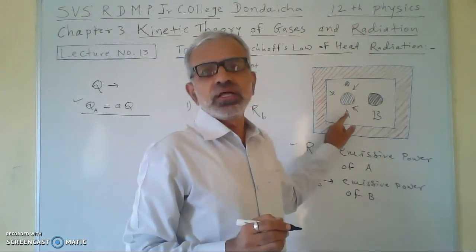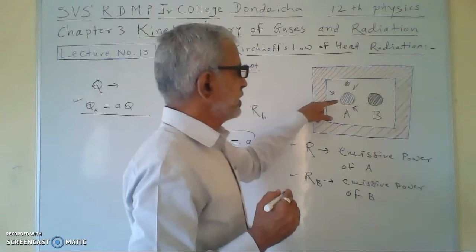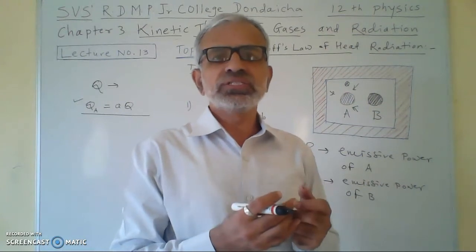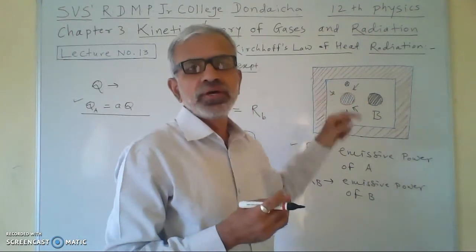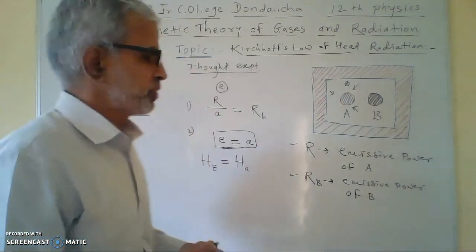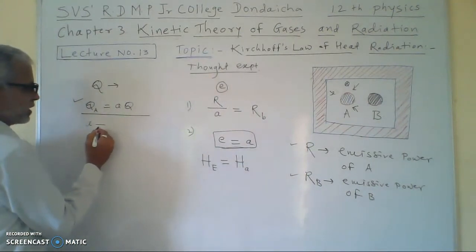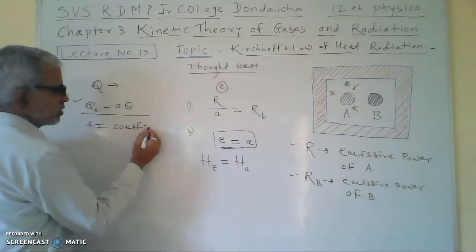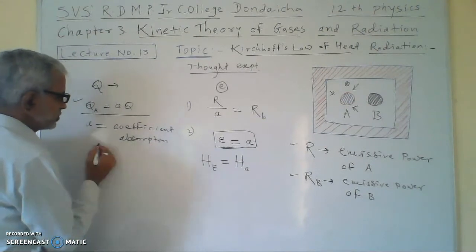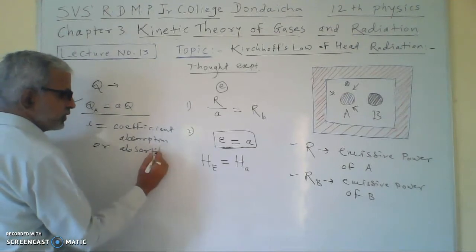Suppose Q amount of heat is incident on body A. Then the total heat absorbed by this body A will be Q_A equal to A multiplied by Q, where this A is the coefficient of absorption, or it is also called absorptivity.